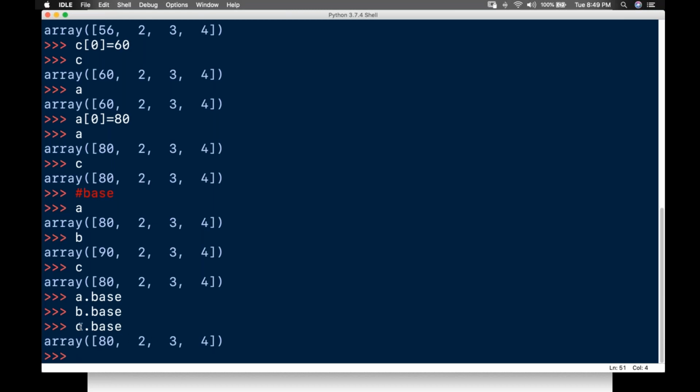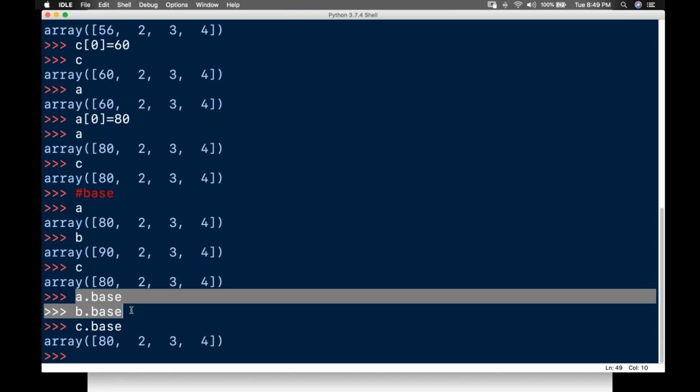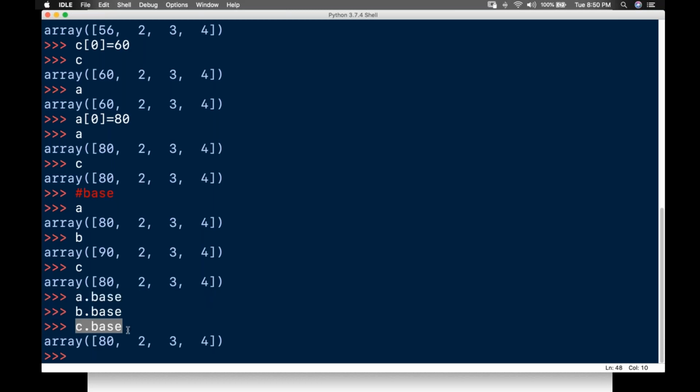That means this is the view. a and b own their own data, so they return nothing. This is how you check which is the view and which is the copy. These two own data, and this is the view, which returns the original data.